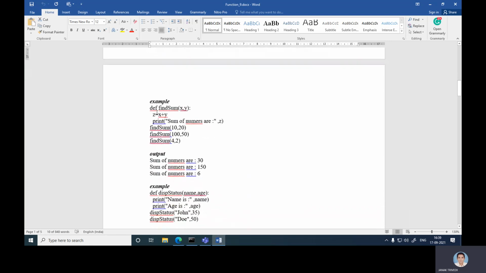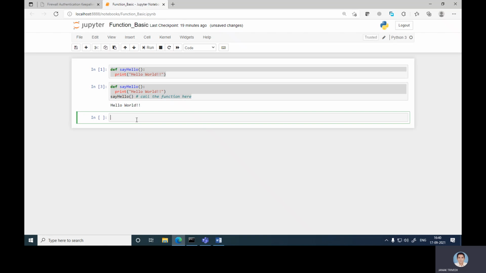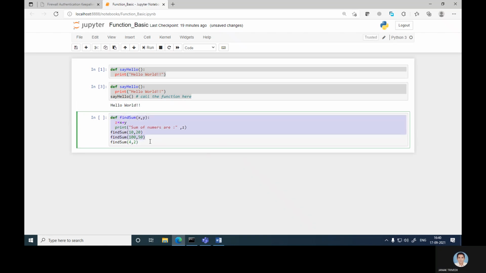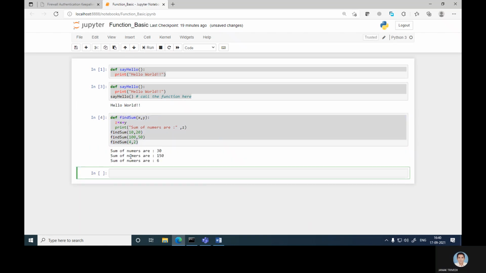Like in this example, we find sum x comma y, z equal to x plus y, print sum of numbers z, and find sum 10 comma 20, find sum 100 comma 50, find sum 4 comma 2. So we are calling the function. Let's try to run this program. Okay, so the sum of numbers 10 plus 20 is 30, 100 plus 50 is 150, and 4 plus 2 is 6.